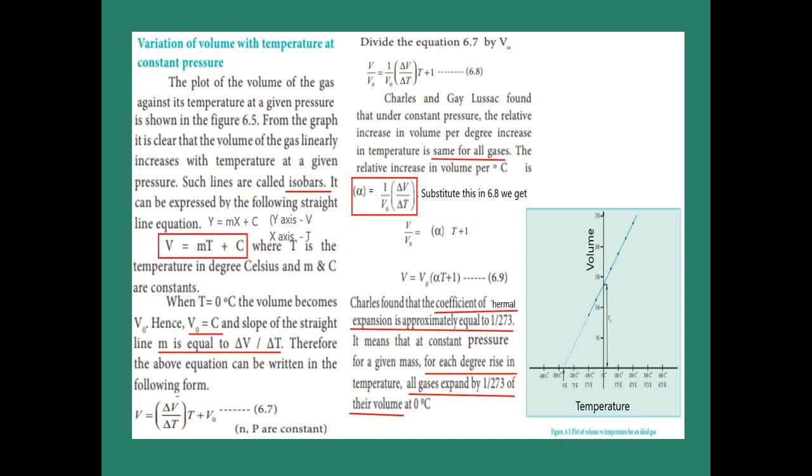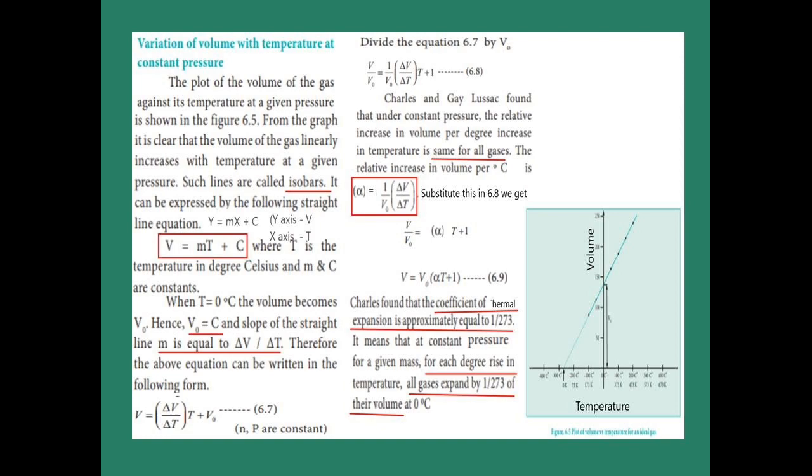In that line we have one slope, that slope is m, and m is equal to delta V by delta T. It is the ratio of volume difference divided by temperature difference, called the slope value. Now we substitute these two values in the equation V equal to mt plus c, we get V equal to delta V by delta T into t plus V0. What is V0 means? It is a constant value at temperature t equal to 0 degree Celsius. And also the number of moles and pressure are constant.